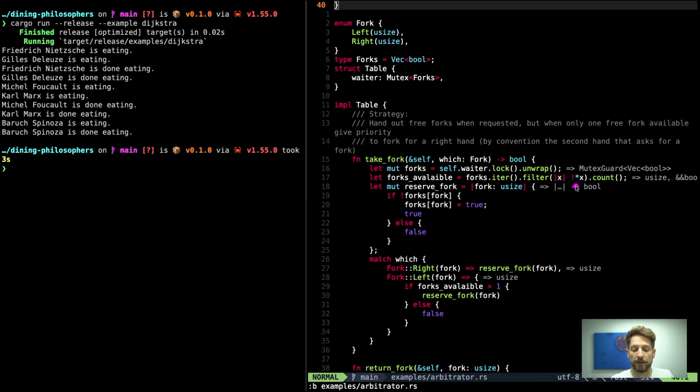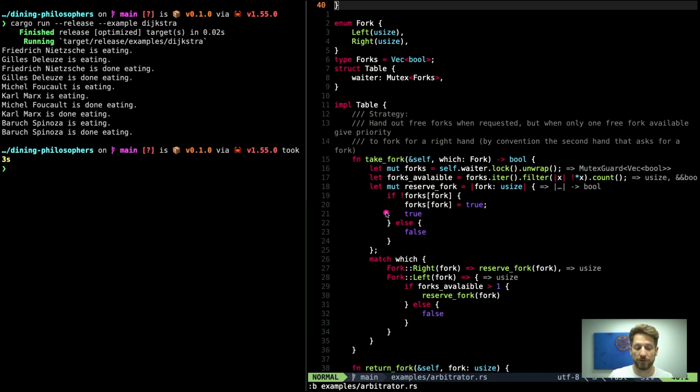This is done by using the exclamation mark for negating the Boolean, and we have to dereference it because the iterate will give us a reference to the data inside the vector. Once we have filtered all those out, we can count, and then we know how many forks we still can give out. So with this number, we can now actually run our algorithm, but we need one more thing.